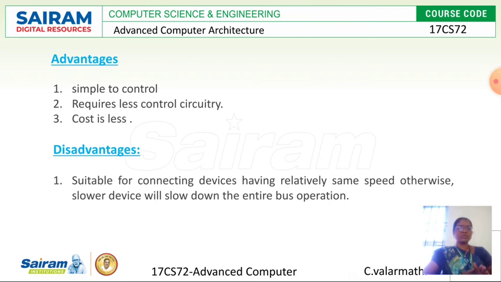So the disadvantage of synchronous communication in this bus system is that it is limited to processors of relatively the same speed. Fine, I hope you understand.